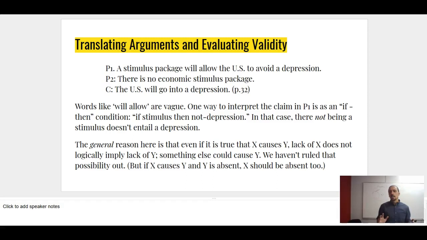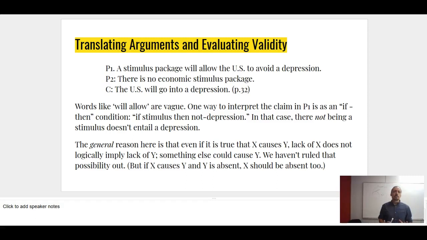If I say a stimulus package will allow the U.S. to avoid a depression, which is an argument that was made in 2008. There was a big stock market crash, a big housing bubble collapsed, and the argument for a large economic stimulus package was that it will allow the U.S. to avoid a Great Depression and maybe just have an economic slowdown and recession instead.